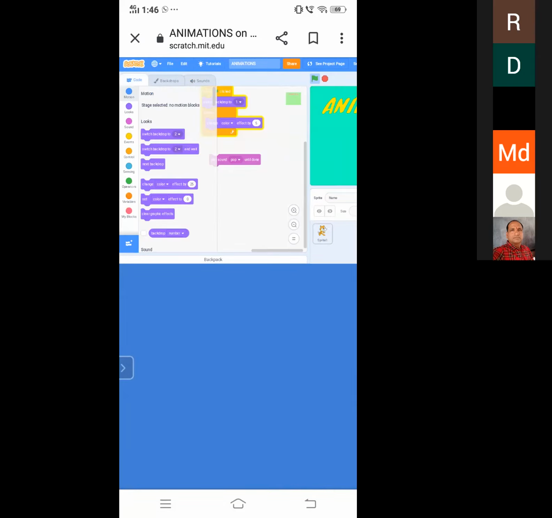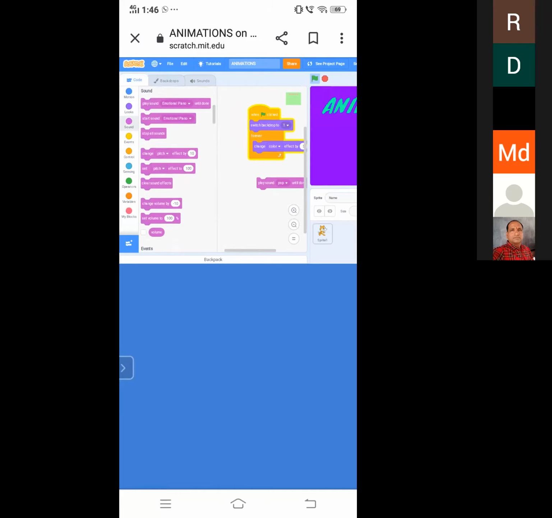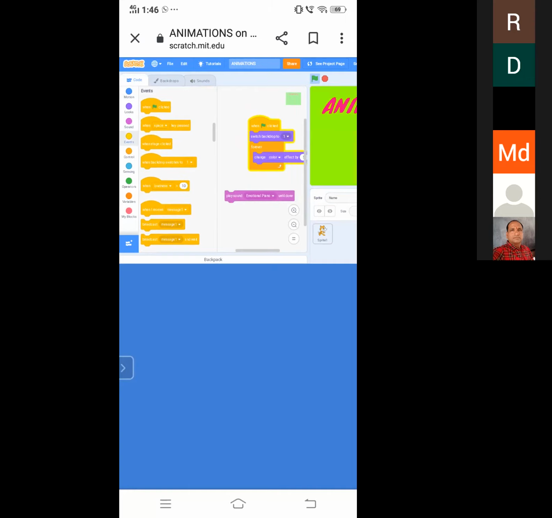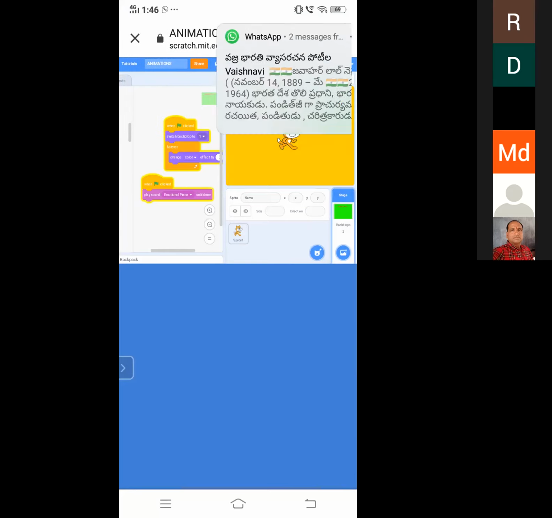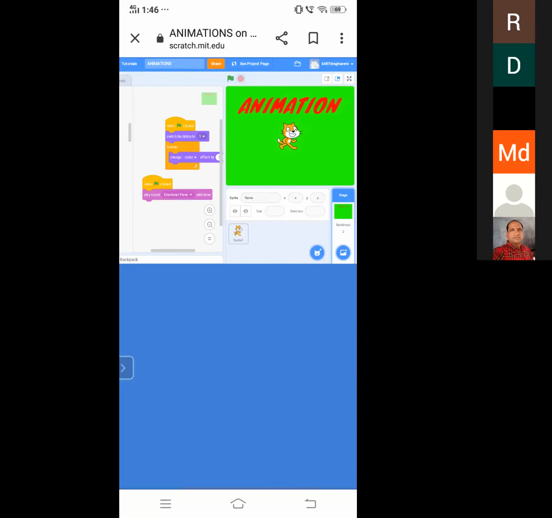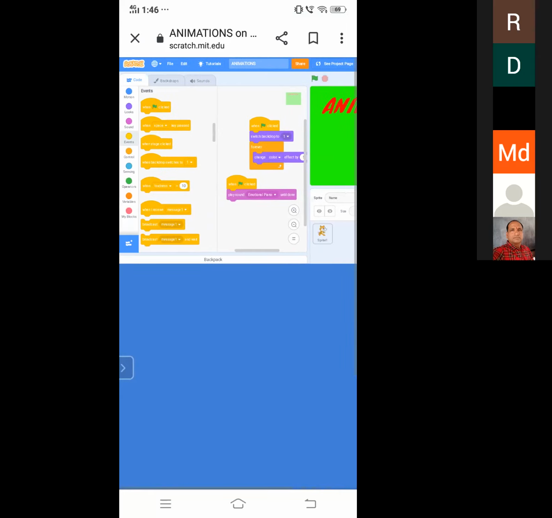So there will be a lot of options in this sound. And go to code, you can see the sound. Go to the sound block. I didn't use this sound with forever. So you can drag another event block and attach it. Now you can see the work. After the completion of the music, it will stop.